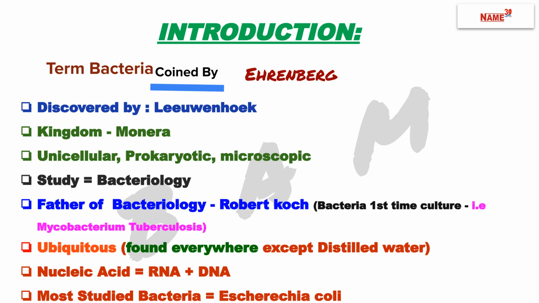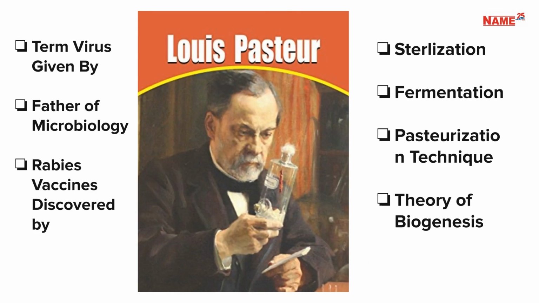Bacteria are ubiquitous, found everywhere except distilled water. Their nucleic acid includes RNA plus DNA, and a commonly studied bacterium is Escherichia coli. Louis Pasteur is credited with giving the term virus, and he is also considered the father of microbiology. His contributions include discovering the rabies vaccine and developing techniques like sterilization and pasteurization. He is also associated with the theory of biogenesis.